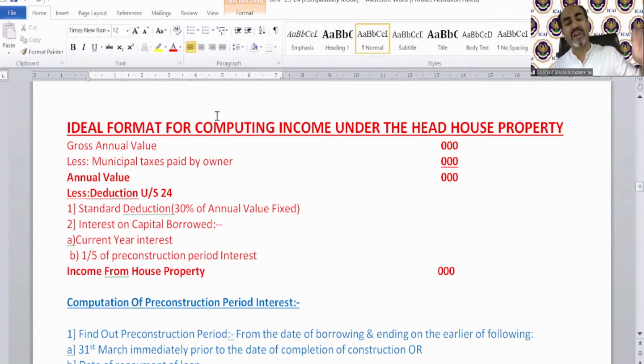Then perquisites, multiple perquisites. After that, we get the gross salary. Then deductions, and then we find the net salary. So the huge chapter was salary, almost 84 or 100 pages of theoretical provisions. Compared to the salary head, this is very, very easy. This is the ideal format for computing income under the head income from house property.